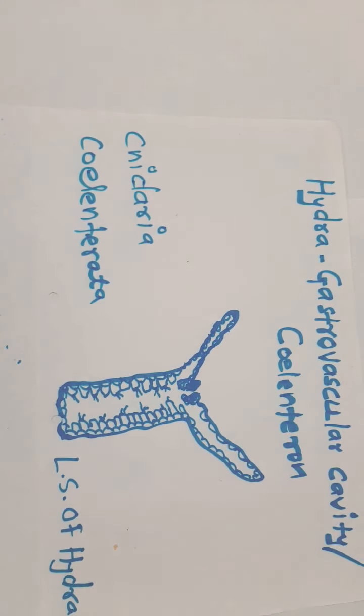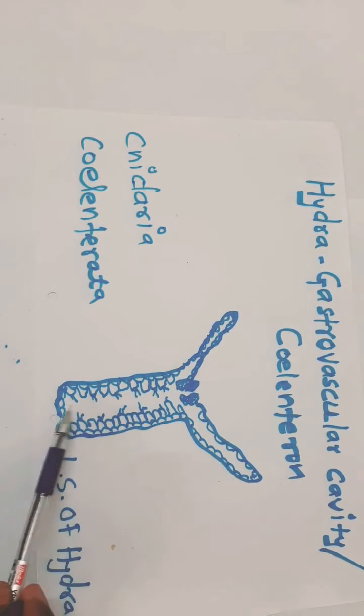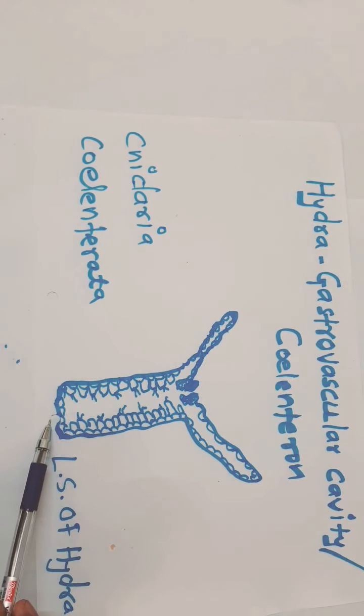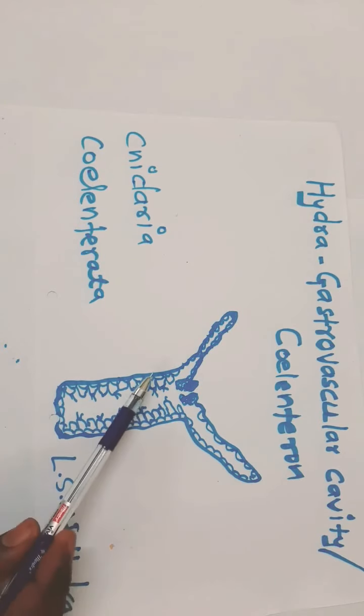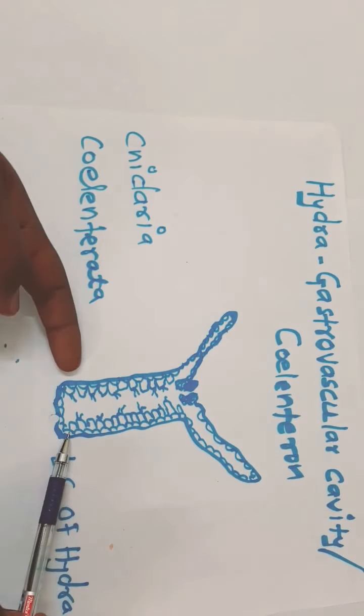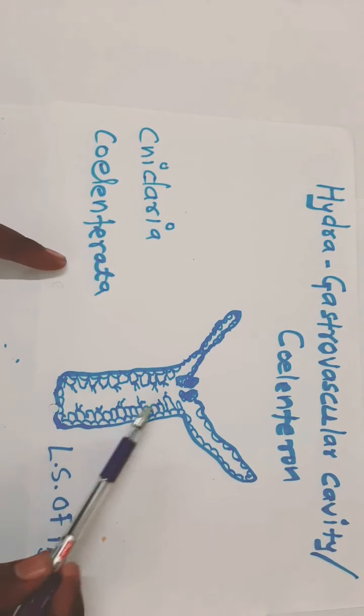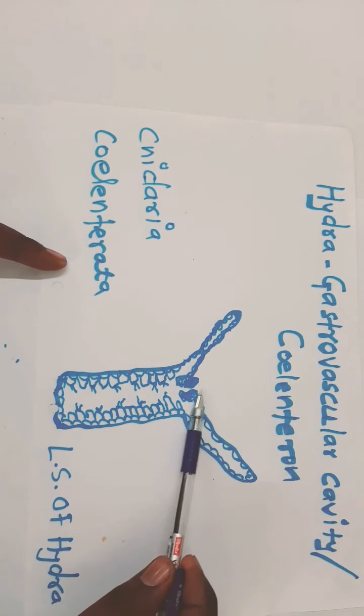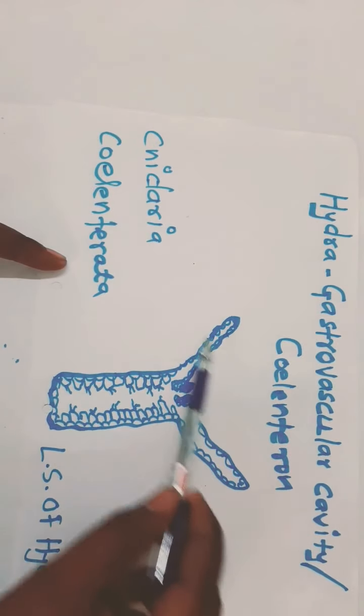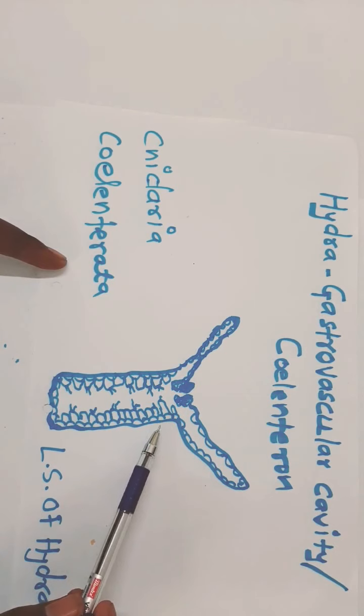Why is this phylum called Cnidaria or Coelenterata? The reason is, in this diagram, the LS of hydra, they have a base for attachment to the substratum. The body plan is a tubular body or body column, with a base for attachment, and at the anterior end they have a mouth at the center. The mouth is surrounded by a number of tentacles.